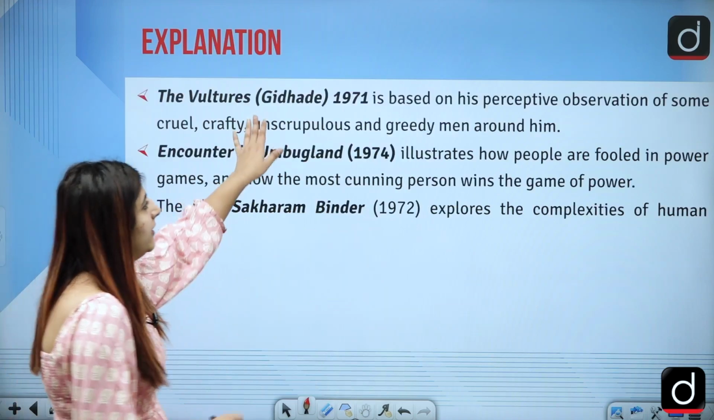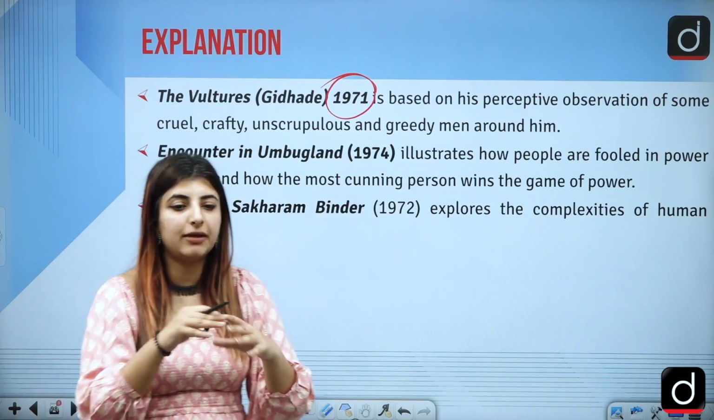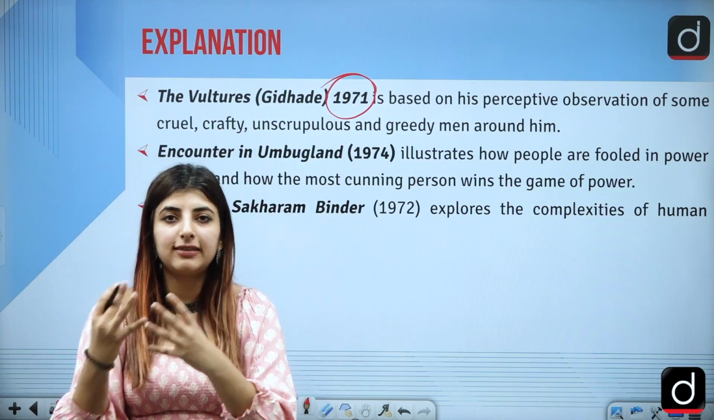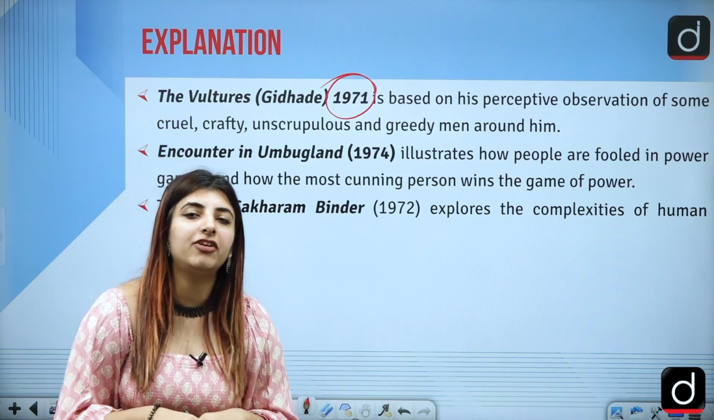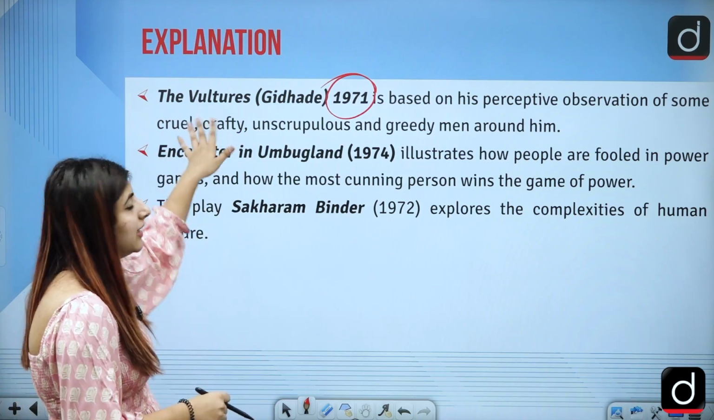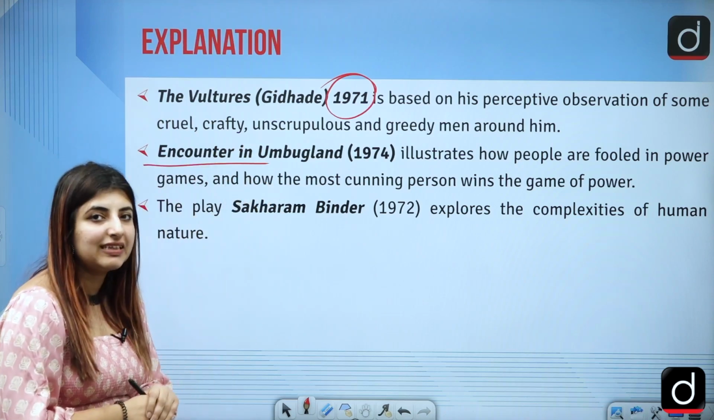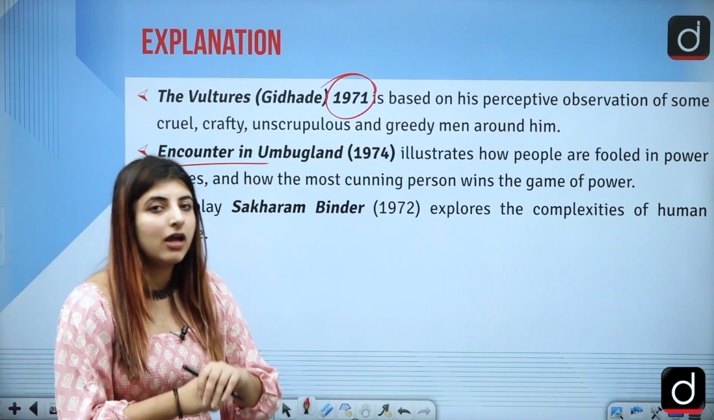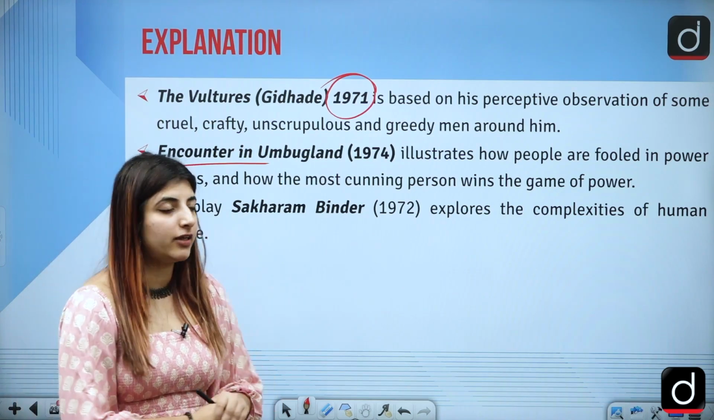The Vultures was written in 1971 based on his perception of how he saw certain greedy people around him, and that is how it gave him the inspiration to write this very particular work, The Vultures. So these are the translations by Tendulkar. Some other person has translated these very works from Marathi, but these are the English translations that we are talking about here in the context of Indian literature.